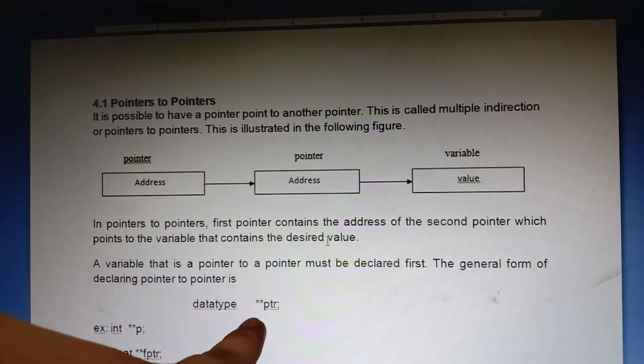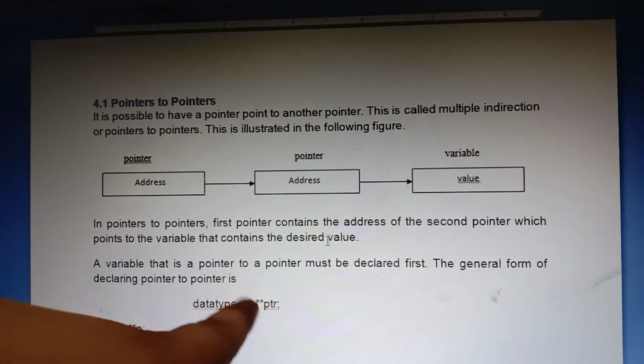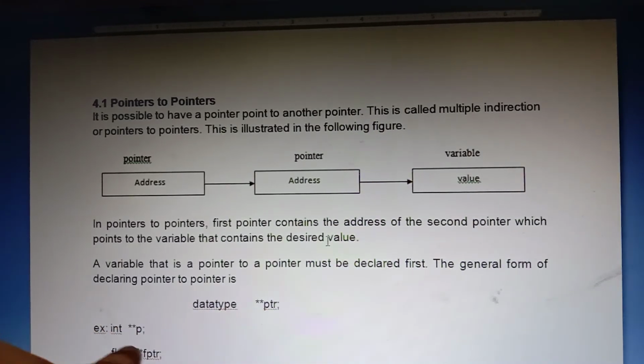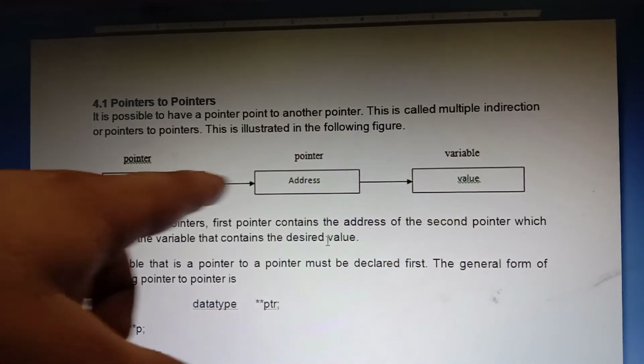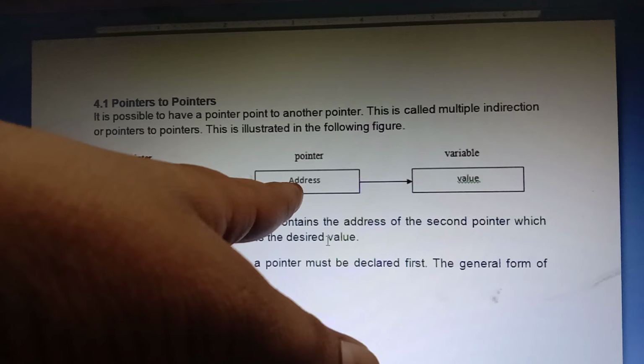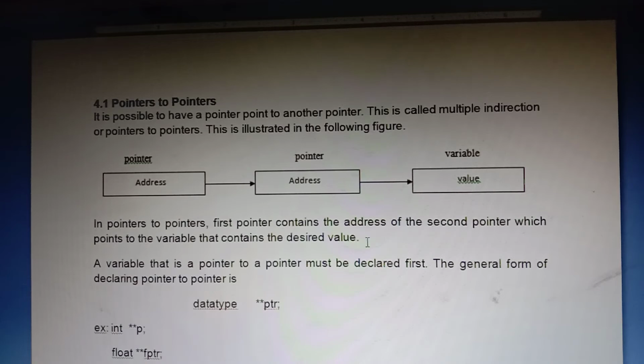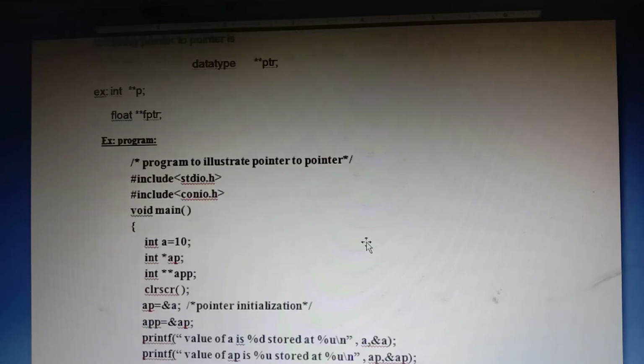So we give 2 star operators: data type, star star PTR, like float star star PTR. The pointer address is contained by this one. This address is contained by this pointer. That is pointer to pointer, nothing but this double pointer.